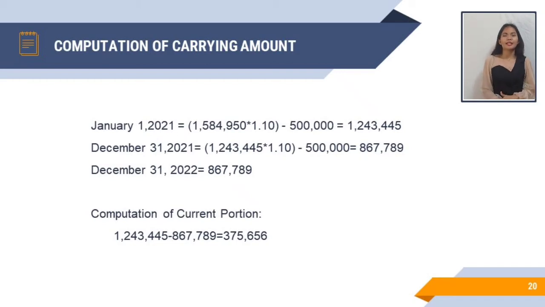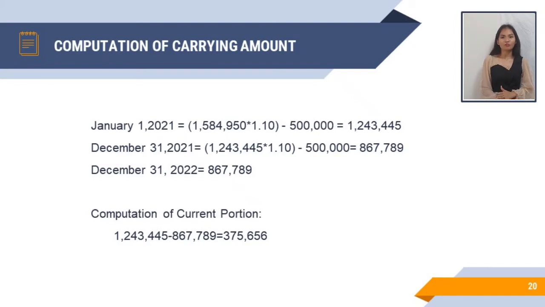Always remember that the current portion is only the residual amount. So how do we get that? First, we need to compute the non-current portion. And the non-current portion is actually equal to the carrying amount of the following year, and that's equal to 867,789. Remember that when the non-trade liability is beyond 1 year, it is considered as non-current.